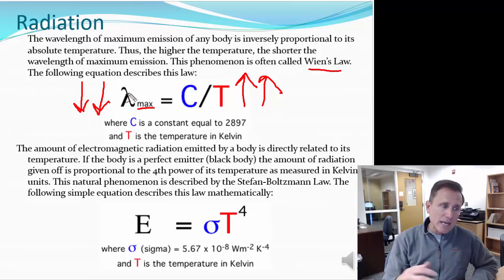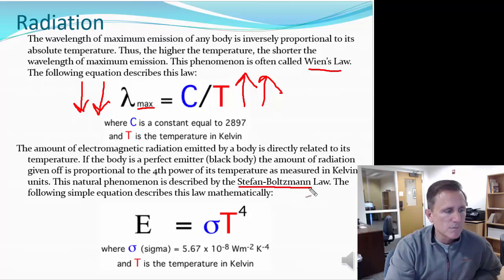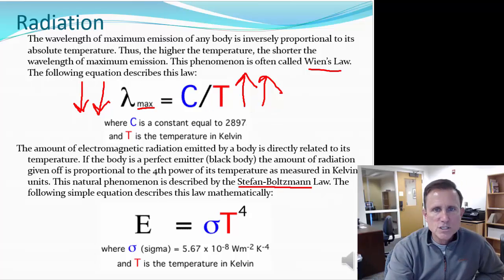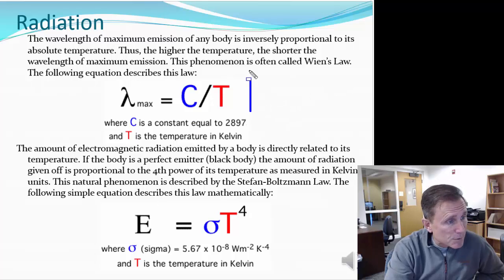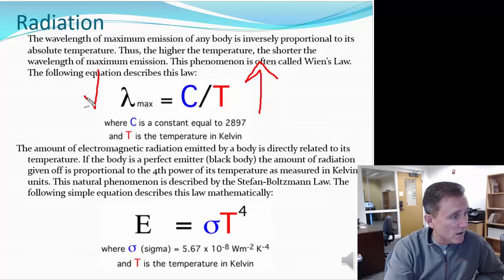Right? The second law, from two different scientists, Stefan and Boltzmann, is the Stefan-Boltzmann law, and this is a direct relationship. The relationship up top, Wien's displacement, is an inverse relationship, where as temperature goes up, the wavelength goes down. And we know as a wavelength goes down, the amount of energy goes up. So that's an inverse relationship. This is the direct relationship. And this is also a constant.